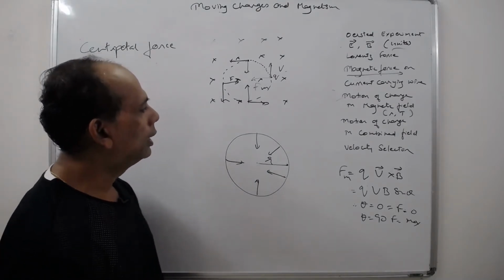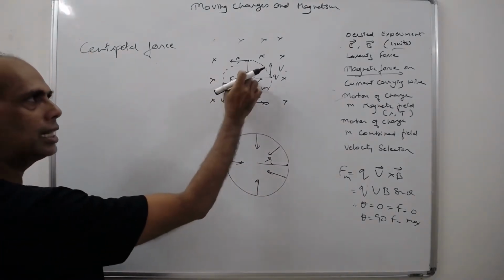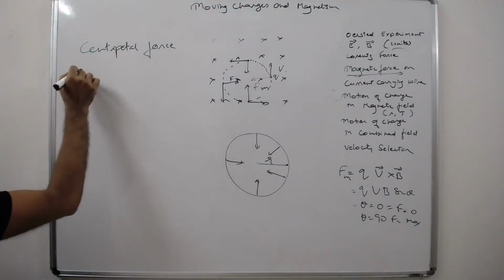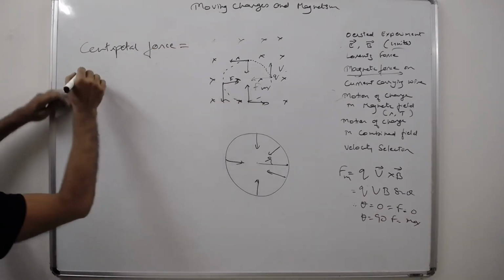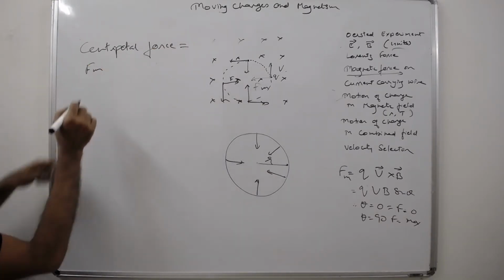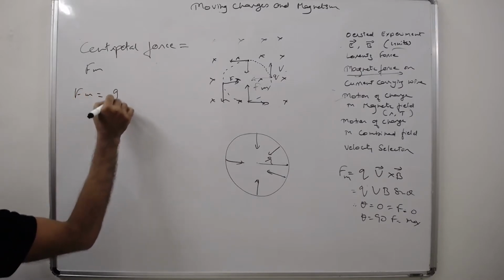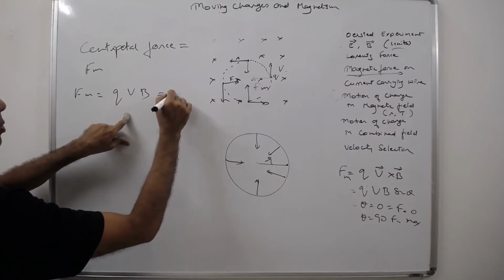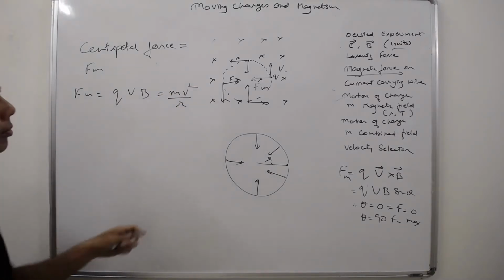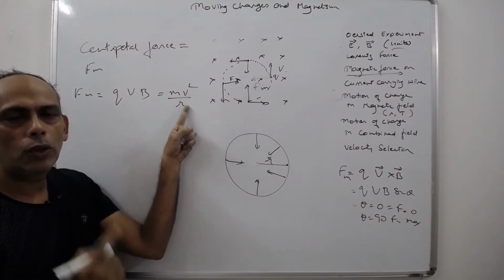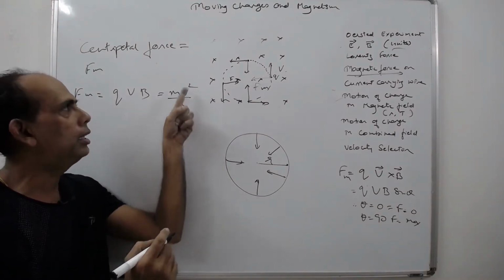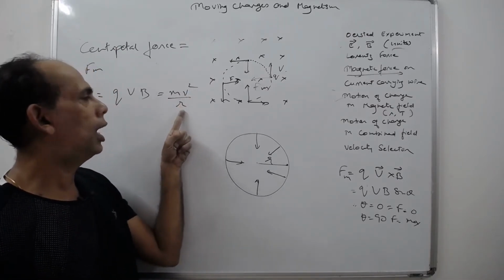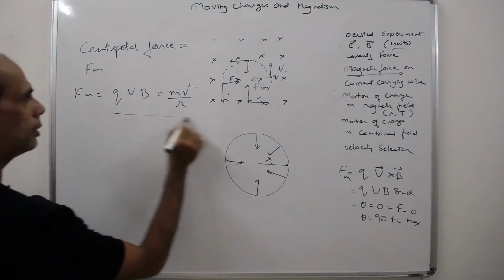Now, this centripetal force is nothing but the electromagnetic force that is acting. The magnetic force Fm is equal to qvB, which is equal to mv square by r. This is the centripetal force for a circular motion. Centripetal force is given by the equation mv square by r, where m is the mass of the particle, v is the velocity of the particle, and r is the radius. Now using this expression you can find the radius.